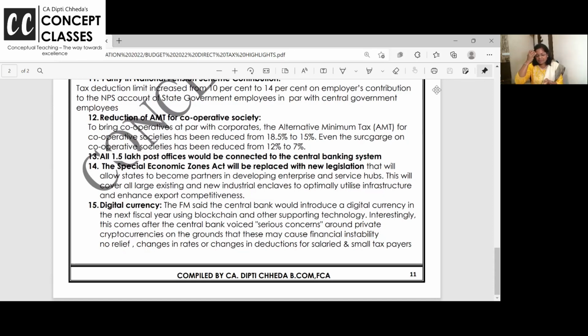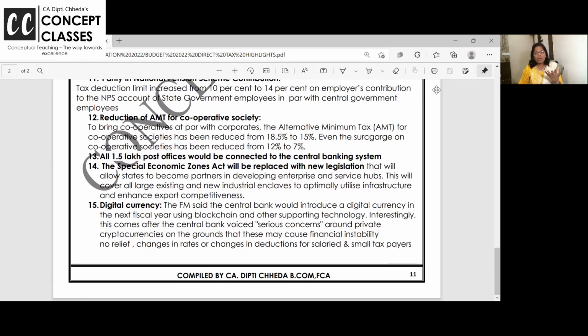One more data I have come up with is that more than 1,50,000 post offices are going to go under core banking solutions. So your money from post office to your bank account, from your bank account to your post office, RD schemes and all transfers can be done. Post offices are going to be digitalized.